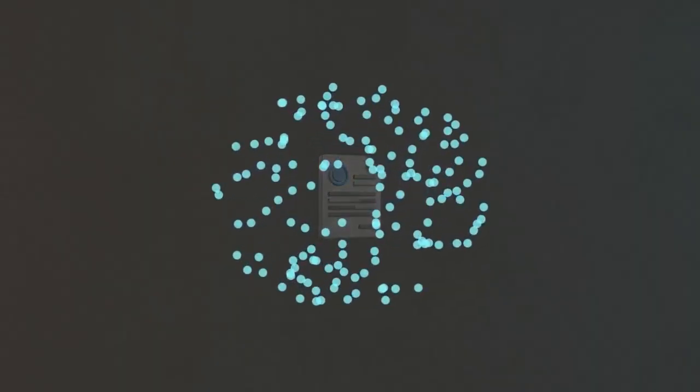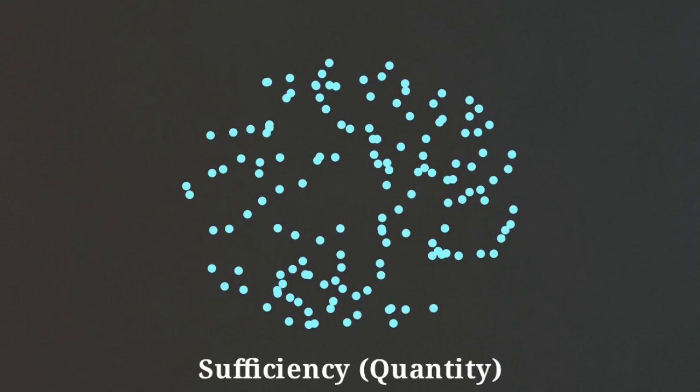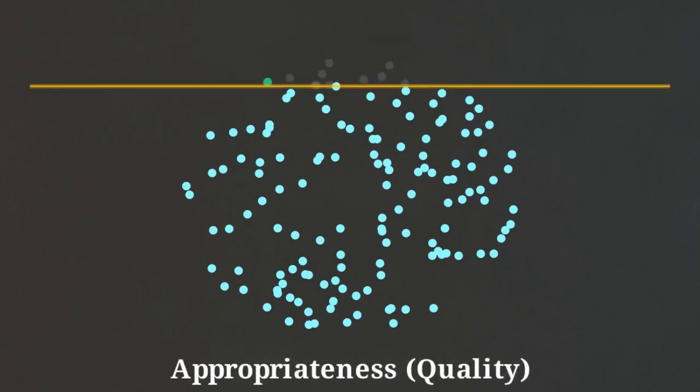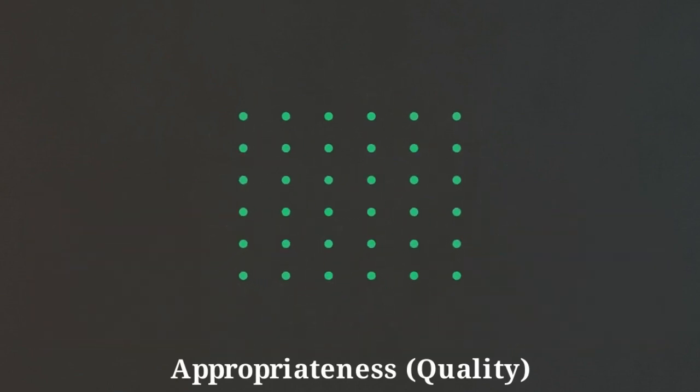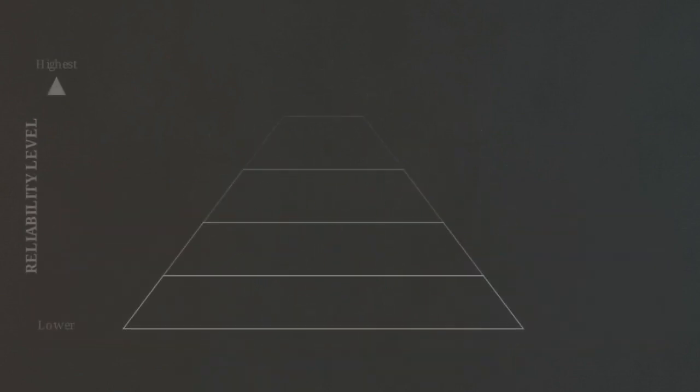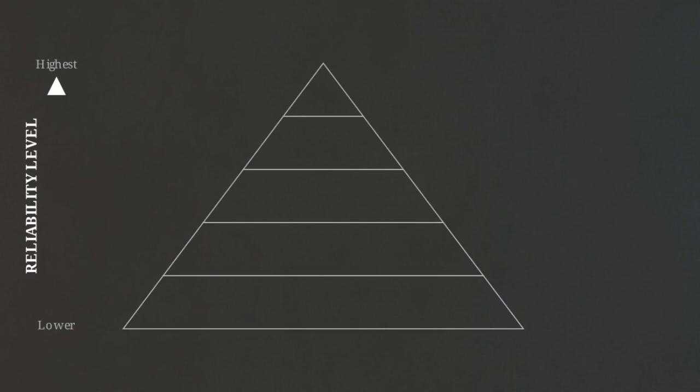A single piece of evidence is rarely enough. The proof must pass 2 distinct tests: sufficiency, meaning the auditor has collected a high enough quantity of data, and appropriateness, meaning the evidence is actually relevant and reliable. This 5-tier pyramid represents the hierarchy of reliability. When human safety and official certifications are on the line, not all evidence carries the same weight.